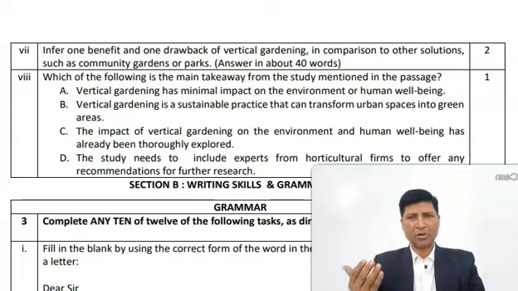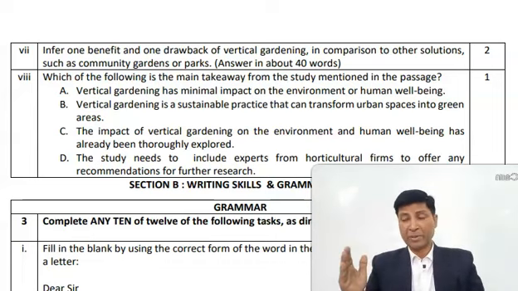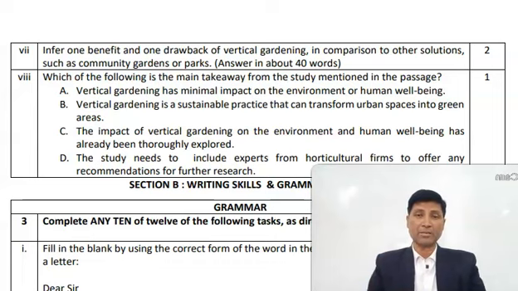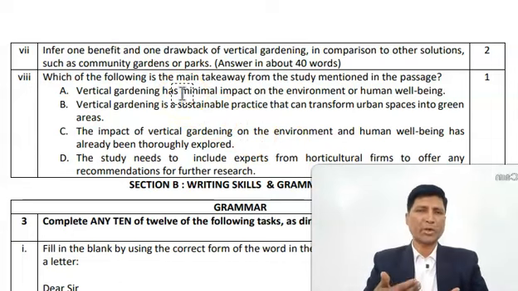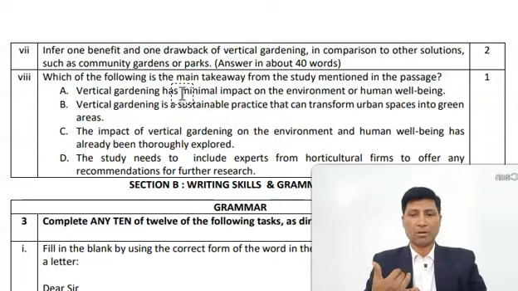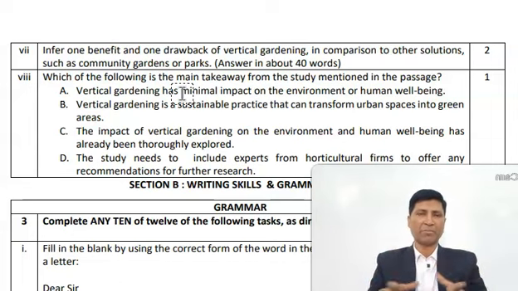It improves air quality. It can be created in less space. It is suitable for urban areas. And what is next? One drawback. Again, we have already discussed 2-3 drawbacks. Cost of installation, then maintenance. So you can use the same and you can elaborate them.